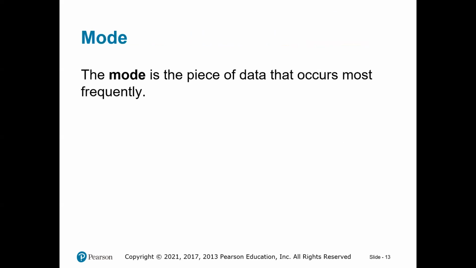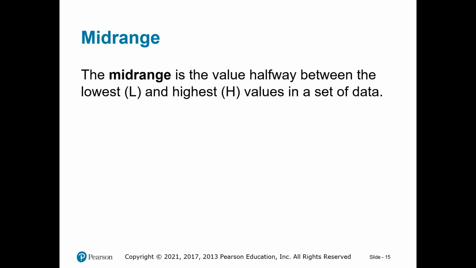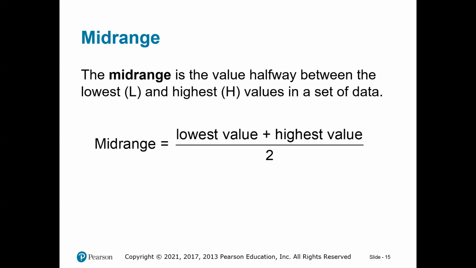So we were at the slide with the mode. So that's right. The mode we said is 51, because it occurs twice. The mid-range, you may be interested in the mid-range, is just the average or the mean of the very lowest and the very highest. You just add the lowest number obtained to the highest number obtained and divide by 2. And the number that you get is called the mid-range.